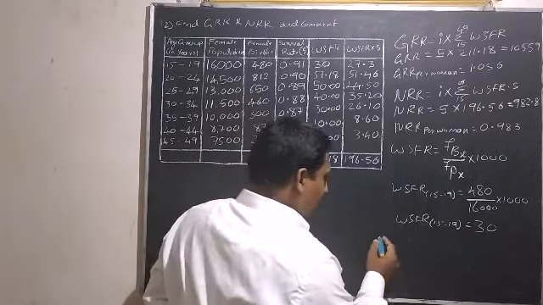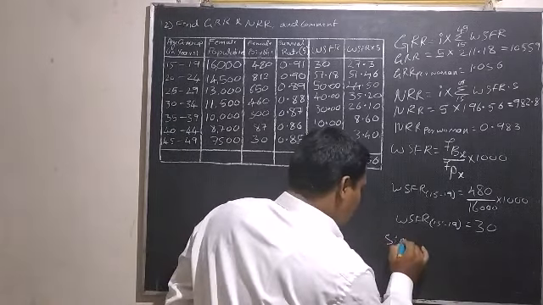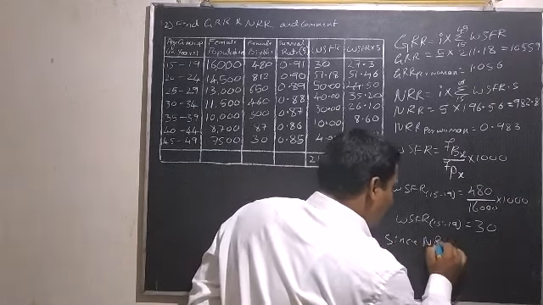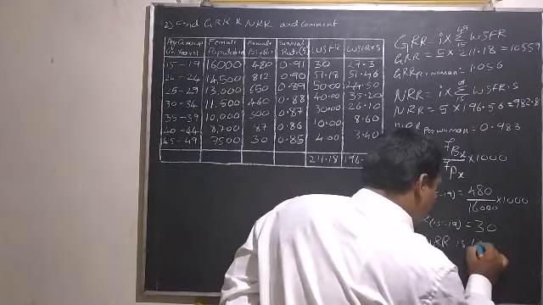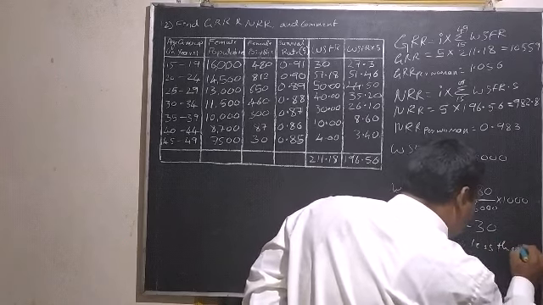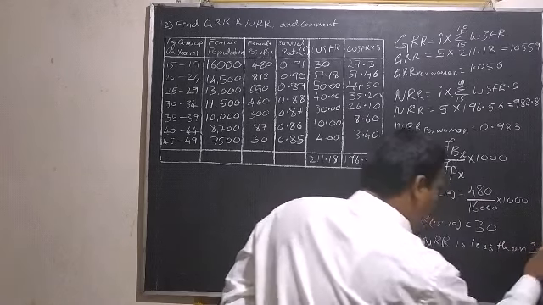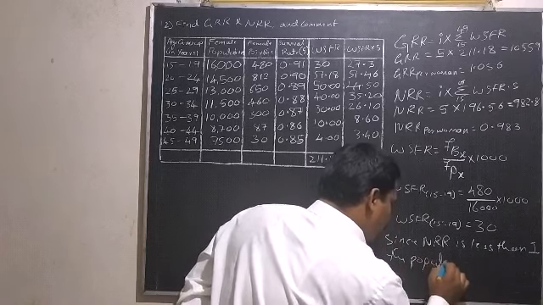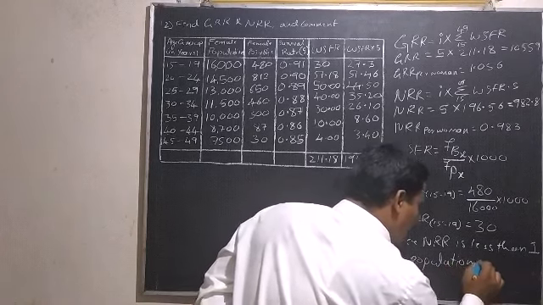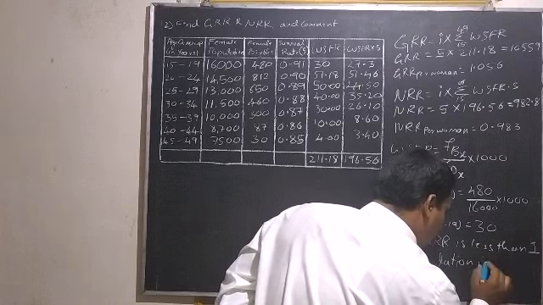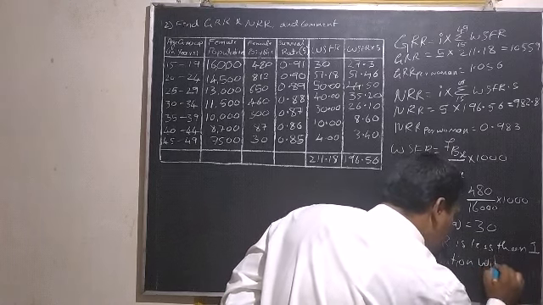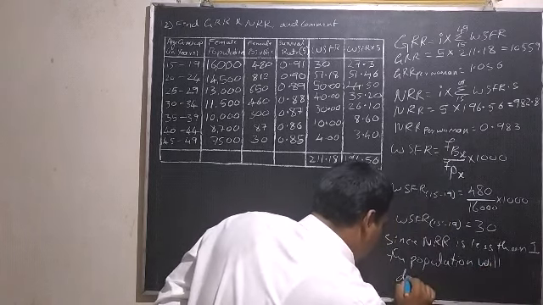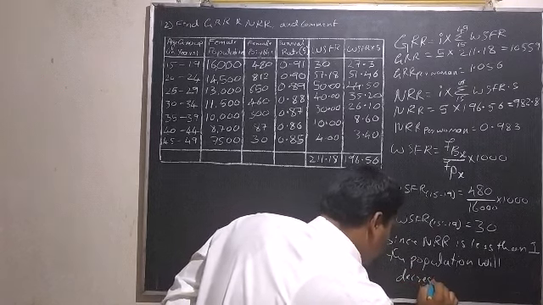So here we write: since NRR is less than 1, the population will decrease.